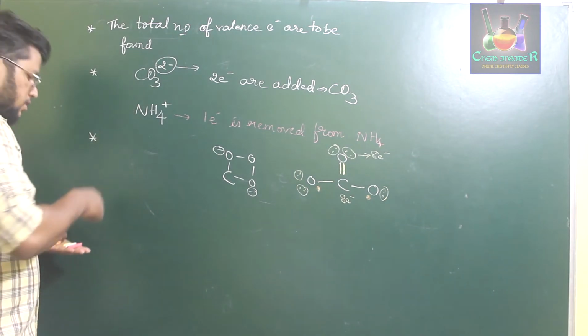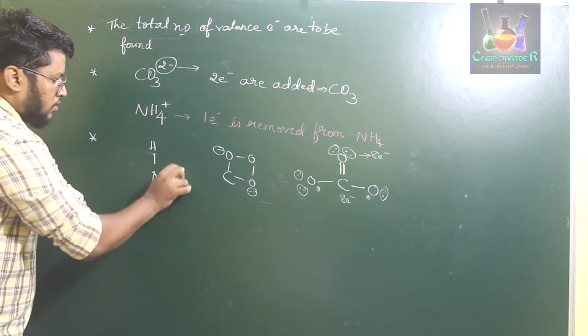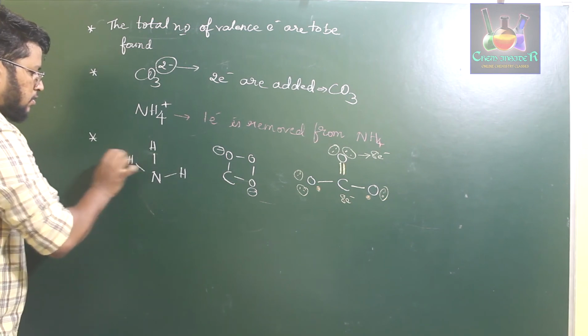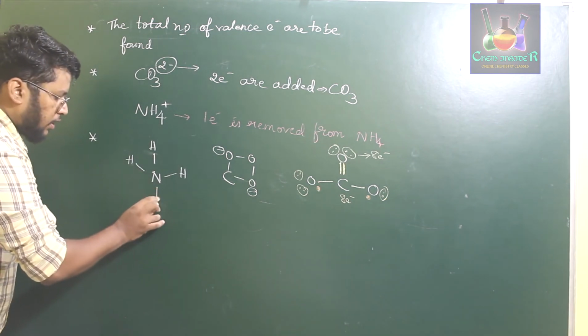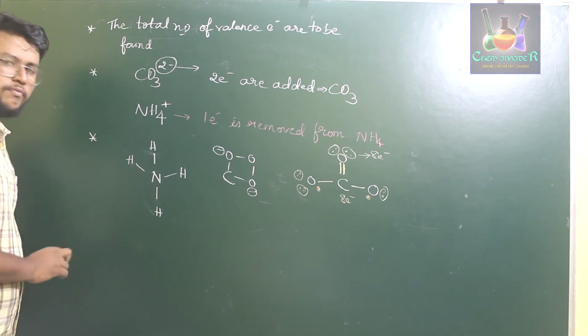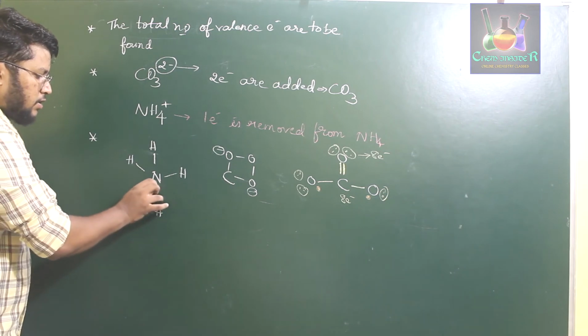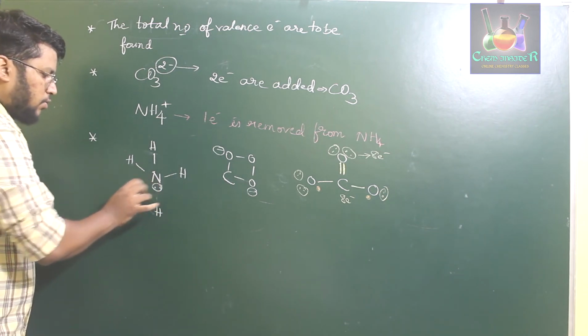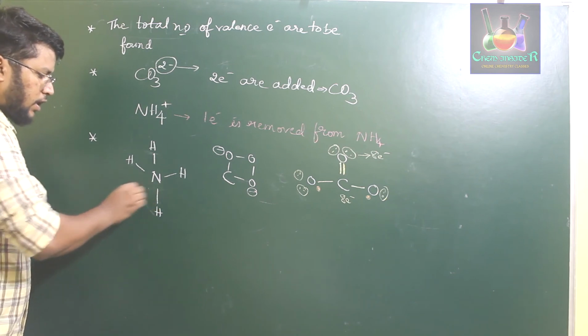Now if you consider NH4, so this is NH3. Now it will bond with one more hydrogen atom. That means ammonia has lost 2 electrons to hydrogen.